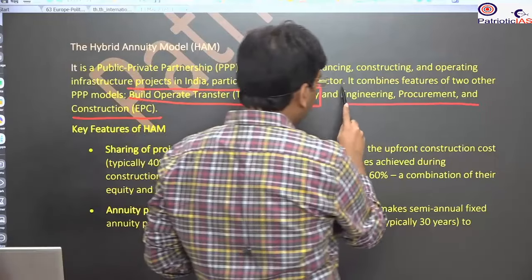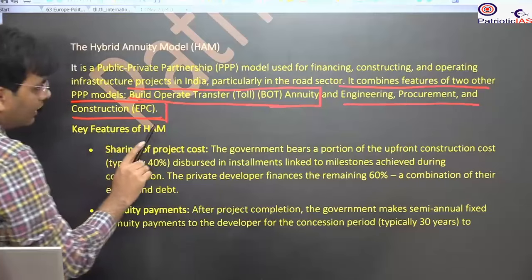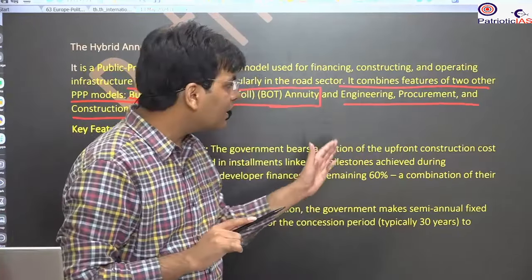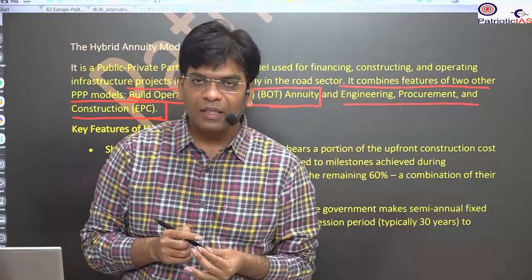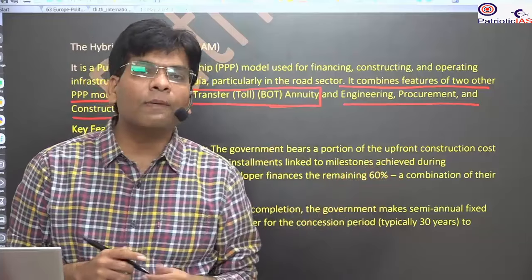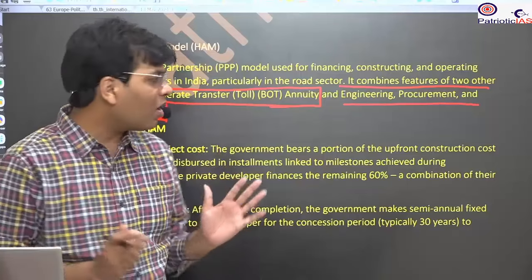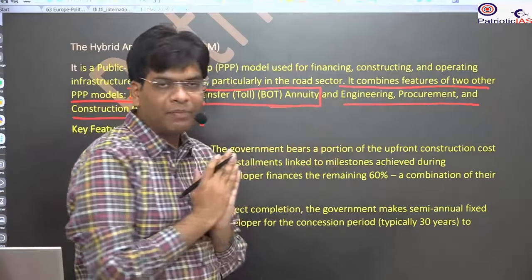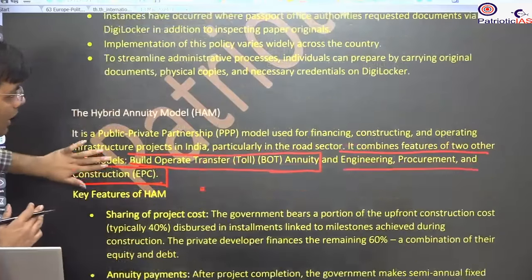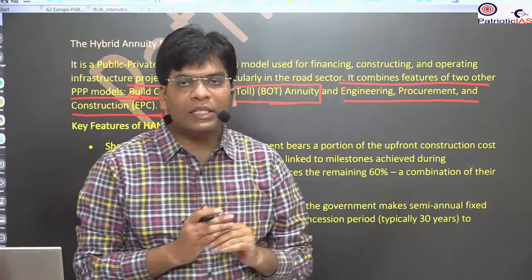So the government came up with the engineering, procurement, and construction type of model. Under this, the private sector has to bring the expertise only, the engineering and other things, the management. But the government was going to provide all the money. Again, this failed because the government doesn't have that much money. So they brought a mixture of both of them, the hybrid annuity model. Hybrid annuity model means they will add up this BOT and this EPC.